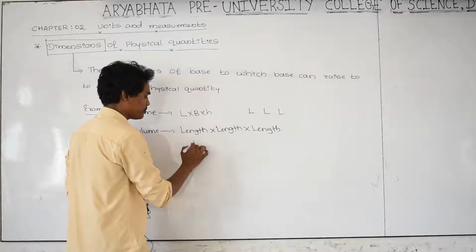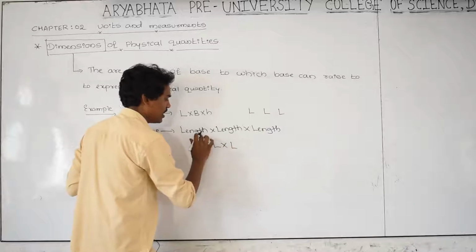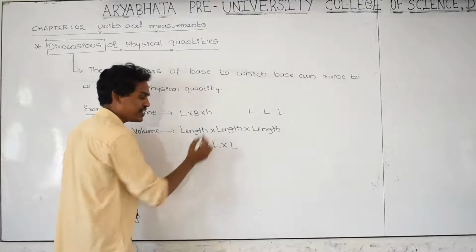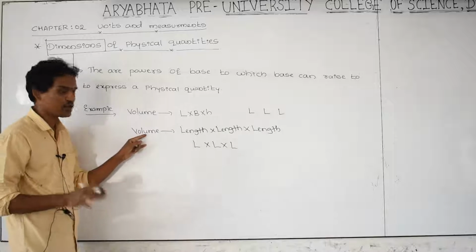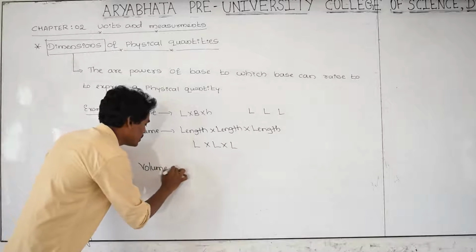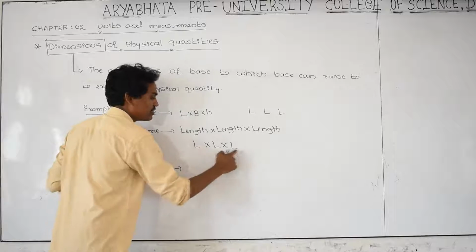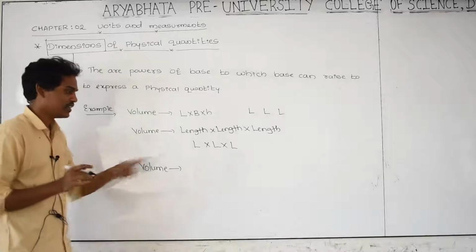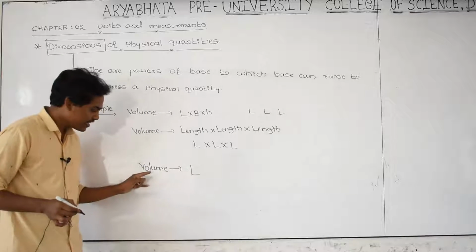That is L. Instead of writing L three times, I want to write only one L. L is a base, but L alone is not indicating a volume.